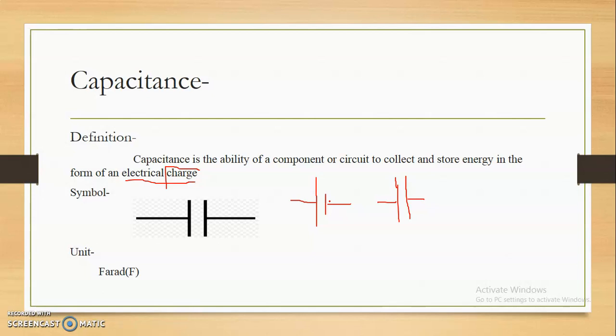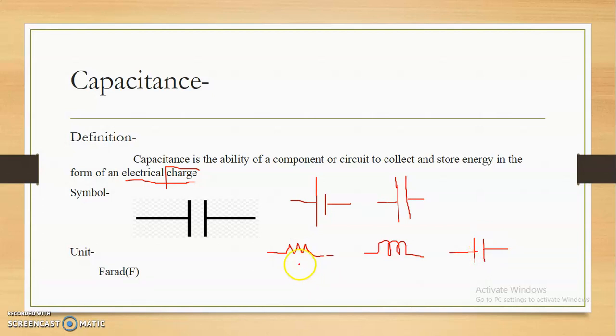Therefore, up to here, we have discussed resistance, inductance and capacitance. Resistance is nothing but the element which opposes the flow of electric current. Inductance is nothing but that which opposes the change of electric current, and capacitance is nothing but that which stores energy in the form of electric charge.